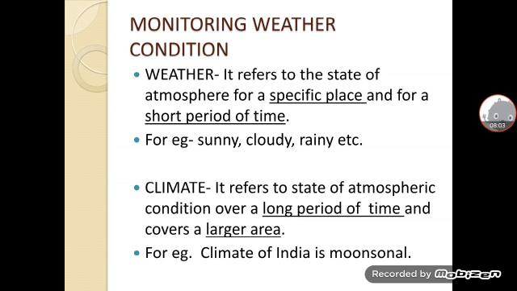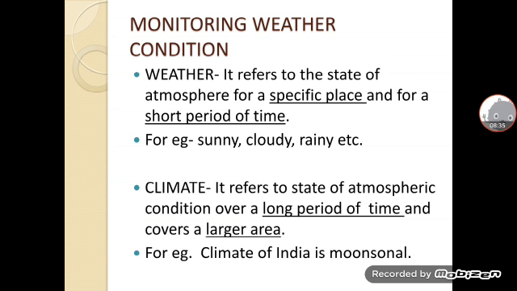Then next is climate. Climate refers to the state of atmospheric condition over a long period of time and covers a larger area. Larger area means we are talking about a country, and long period of time means around 30 years, that we have observed that in these months that area receives rainfall.